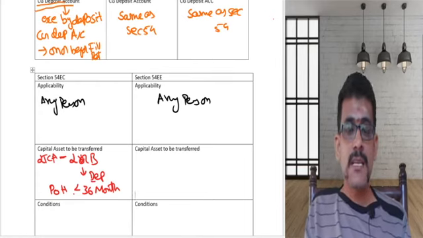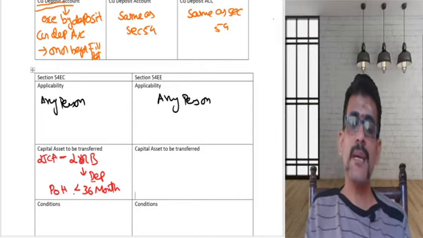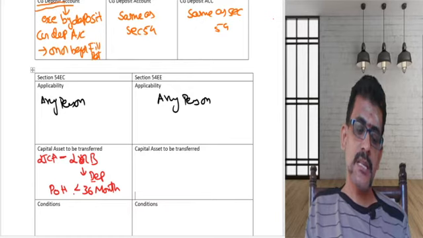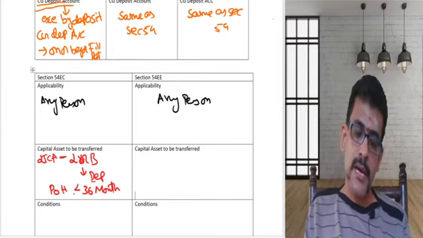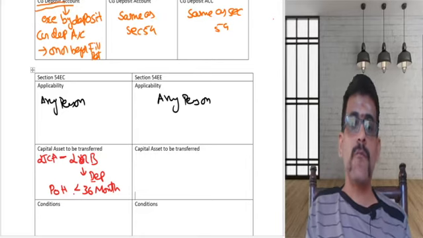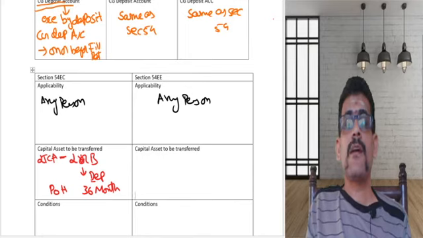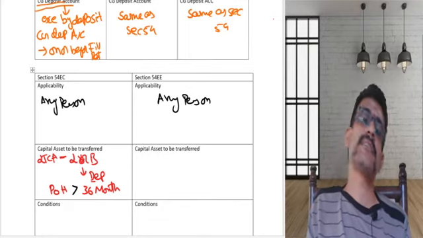But if that is a depreciable asset, the asset should be held for a period of more than 36 months. Let me change that here. So the asset should be held for a period of greater than 36 months.